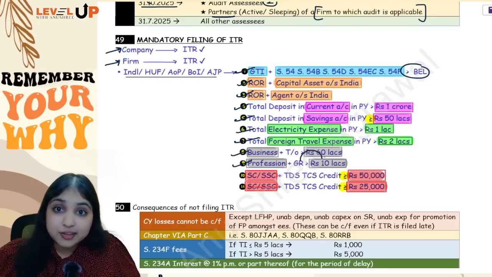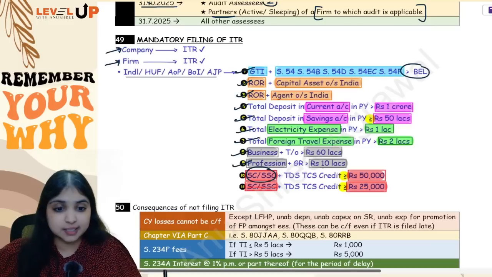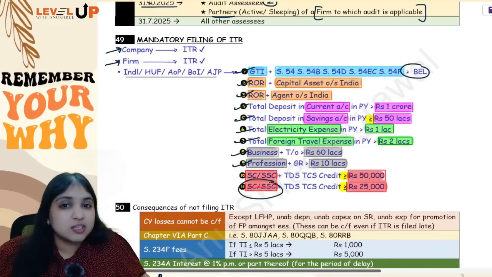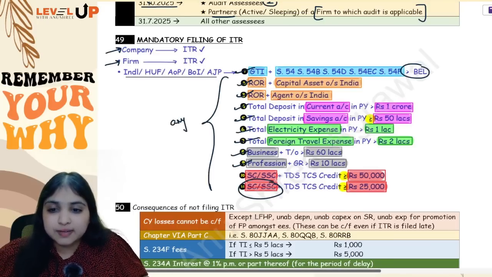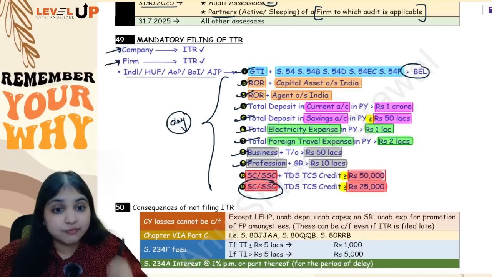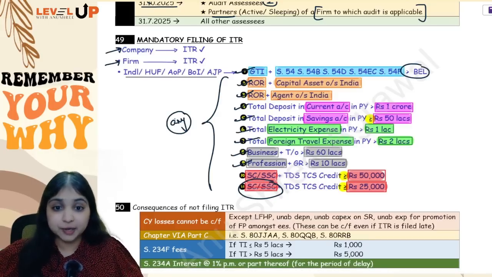a profession and gross receipt is more than 10 lakhs, or if assessee is a senior citizen or a super senior citizen with TDS TCS credit at least 50,000, or not a senior citizen or a super senior citizen but TDS TCS credit is at least 25,000. So you have 11 situations. If assessee fits under any one out of these 11 situations, then assessee will have to mandatorily file ITR.